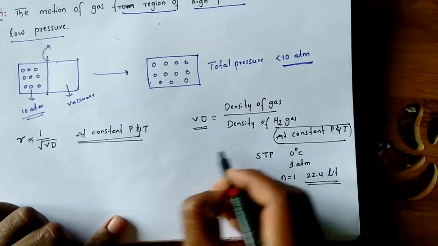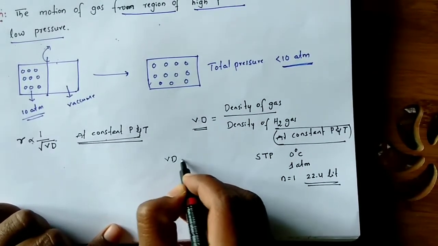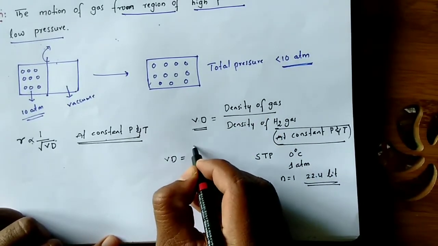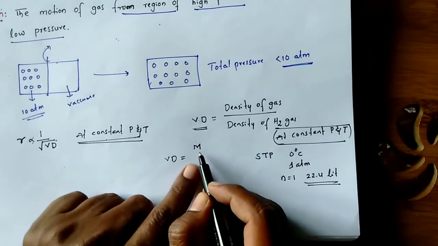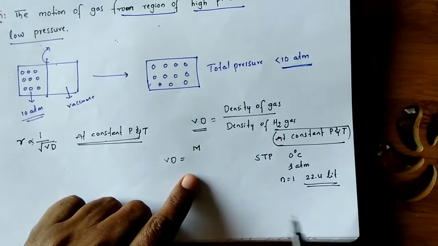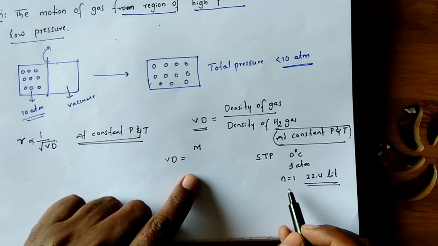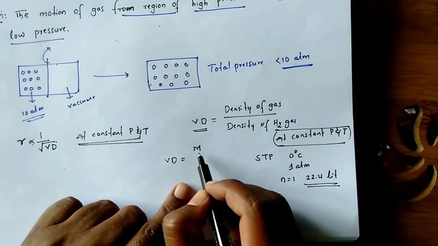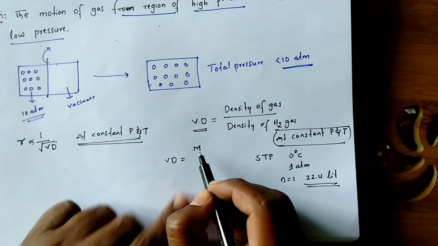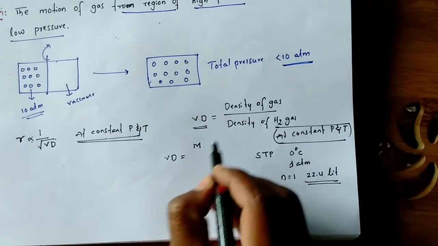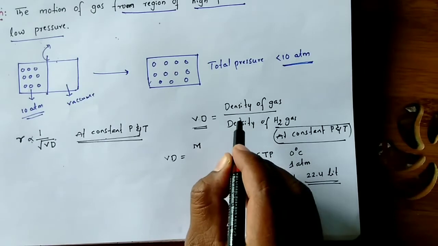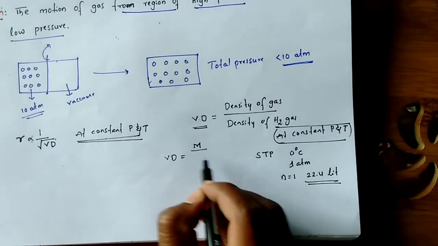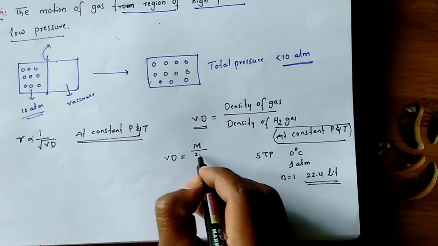So vapor density is equal to density of gas divided by density of hydrogen. How do we calculate the density of gas? Mass by volume. Here I take mass as molecular mass or molar mass, because I am taking 1 mole.